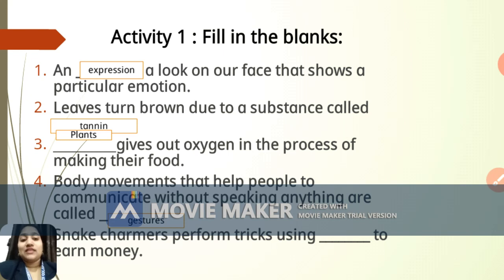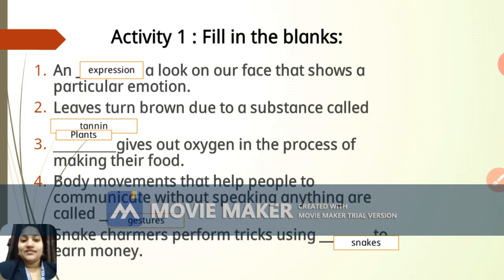The fifth one: snake charmers perform tricks using dash to earn money. I repeat, snake charmers perform tricks using dash to earn money. And the correct answer here is snakes. So basically snake charmers perform tricks with the help of snakes, and they earn money for their livelihood. Okay, so these are the 5 fill in the blanks which come under activity 1. I hope you have also got the correct answers, right?